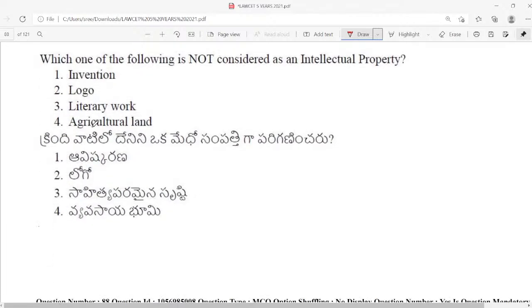Which one of the following is not considered as intellectual property? What is the answer? It is very simple and quite self-explanatory.